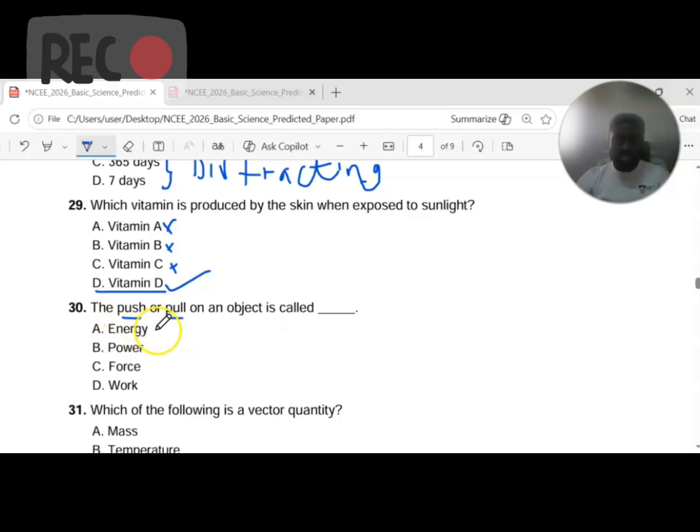So is it energy? No. Energy is the ability to do work. It's measured in joules. Then power is the rate of doing work. It's not the correct answer here. Force is the correct answer, option C, because force can be defined as the push or pull on an object. Work is also measured in joules, just like energy, so they share the same similarities.